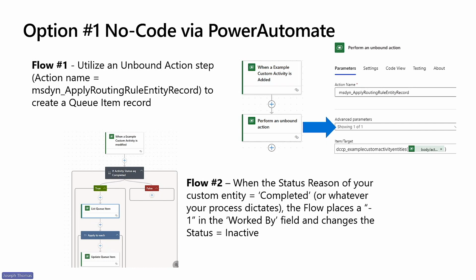Now, flow number two, this automation represents the end of the routing action. It will complete the queue item record and remove the assigned agents so that their capacity is cleared. Again, I'll forgo talking about the trigger here because this will be dependent upon your business processes. In our example, we have defined completion to mean that our custom entity record has been deactivated. This triggers our flow, at which point, as a final check, we have a condition to make sure that it is in fact completed. It then lists the associated queue item record and updates that queue item record status as completed and removes the agent user from the work by field, thereby ending the routing action.